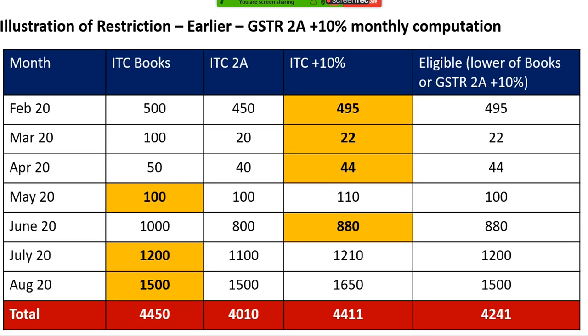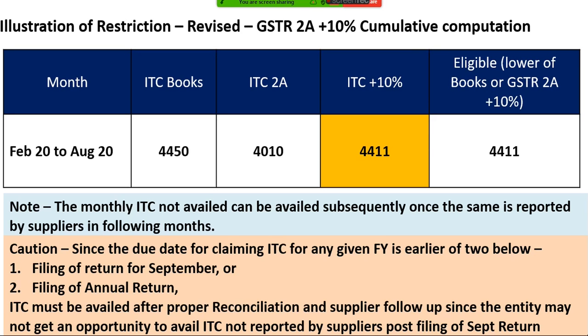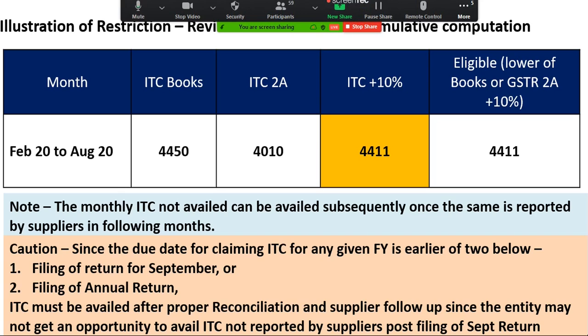Had the earlier rule been there, I could have claimed only 4241. Now because of this change, I can claim 4411. So I am able to take approximately 200 rupees extra credit because of this removal of monthly restriction of GSTR 2A plus 10%. So this is an interesting change that will also help me to overcome my cash flow issues.